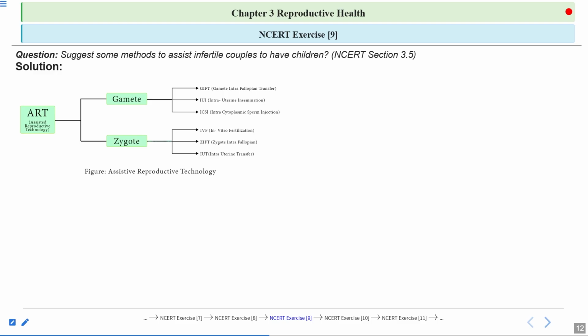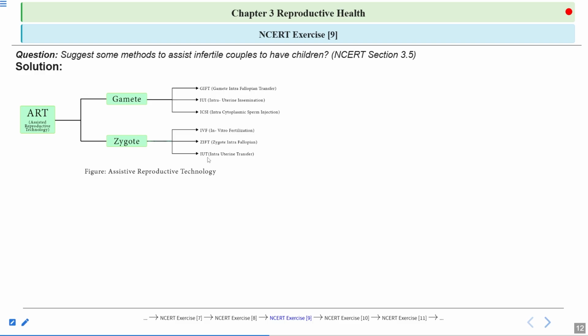Okay, so similarly, what is happening here? We have implanted the embryo with up to 8 blastomeres in the fallopian tube. And then the normal process will take place. This embryo will start dividing. It will form the morula. It will form the blastocyst. This blastocyst will implant in the endometrium of the uterus. Then the fetus will develop normally in the natural conditions. So this is one procedure.